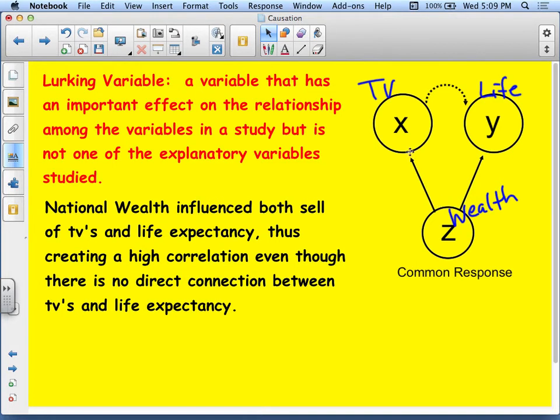Because wealth has a direct effect on both of these variables, it creates what seems like a strong positive correlation between life expectancy and TV ownership, or the amount of TVs owned by people in the nation and what their life expectancy would be. So national wealth influenced both sale of TVs and life expectancy, thus creating a high correlation even though there is no direct connection between the TVs and life expectancy. All right, let's look at the next slide.